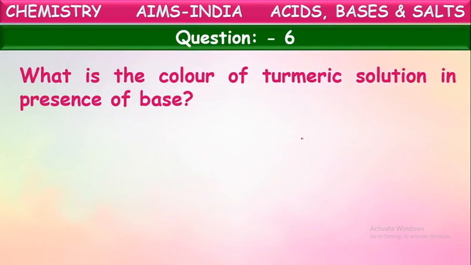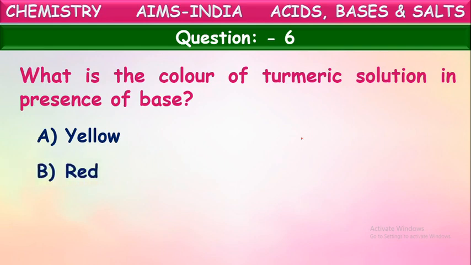What is the color of turmeric solution in presence of base? Yes, we told that turmeric powder or turmeric solution is also used as a natural indicator to identify acids and bases. And what color changes does it show with the acids and bases? Let us see here. They're asking about the turmeric solution color change with the base.